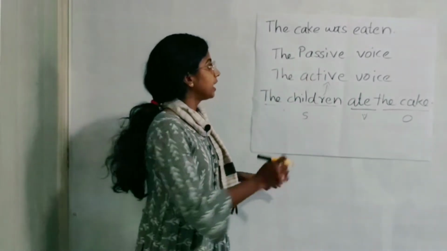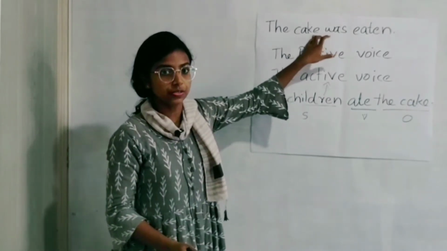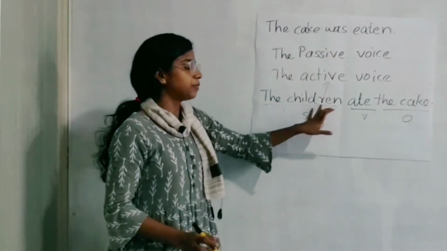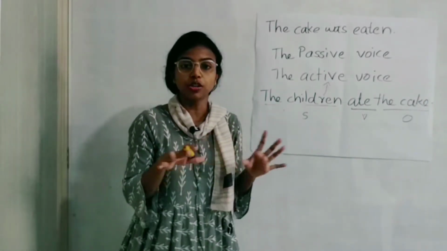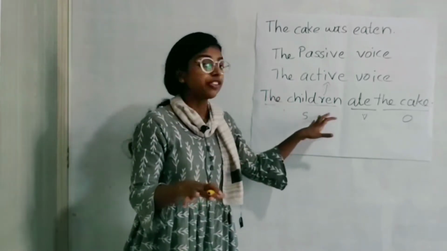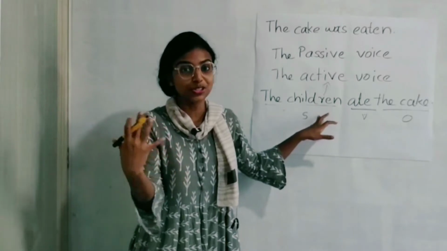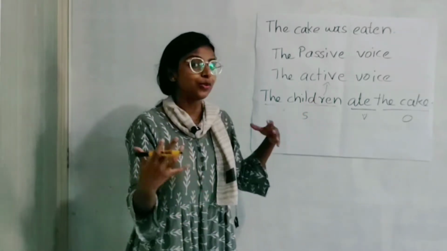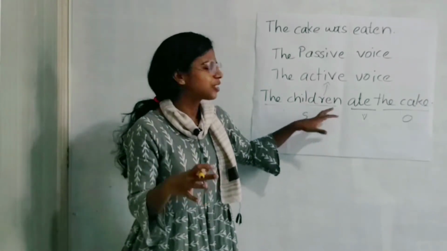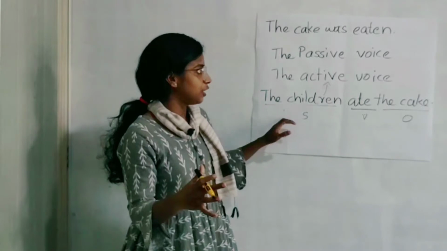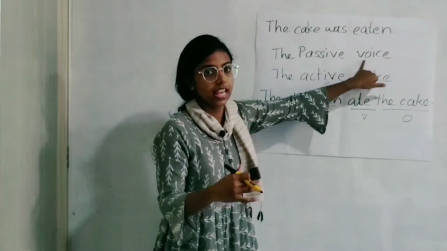But when the object becomes the subject of the sentence, that is, when the subject got no relevance, or the subject is not important, or when we don't want to disclose the subject, as my mother did. She didn't want to disclose who did the eating. So we don't want to blame the subject, or it's not important. We use the passive voice or the passive form of the sentence.